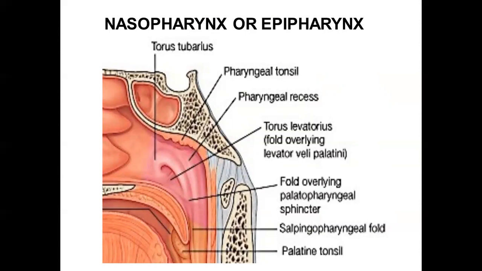Now, talking about first of all this part, this thing. This is the nasopharyngeal tonsil. What is a nasopharyngeal tonsil? It is a collection of lymphoid tissue that lies beneath the mucous membrane of the pharynx. This nasopharyngeal tonsil is present at the junction of the roof and the posterior wall. Now, sometimes there is a mucous diverticulum. There is an extension in it that is known as the nasopharyngeal bursa or pouch of Luschka that extends upwards into the substance of this nasopharyngeal tonsil from its apex.